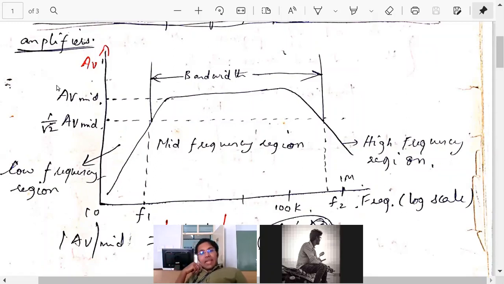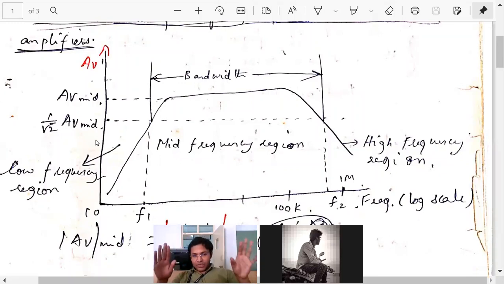So this is the standard process for finding cutoff frequencies. We will see this in the coming classes. Find those frequencies where the voltage gain becomes 1 by root 2 AV mid. If you are analyzing 100 circuits, the rule is the same.